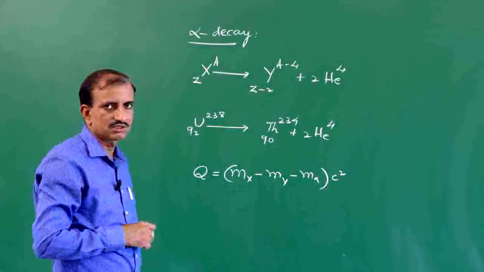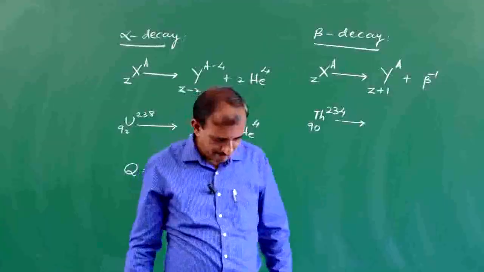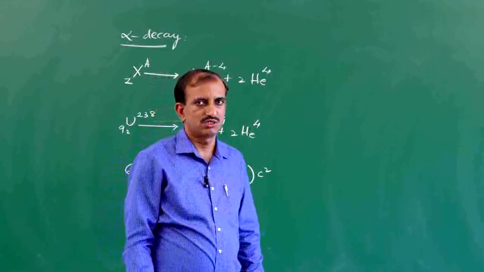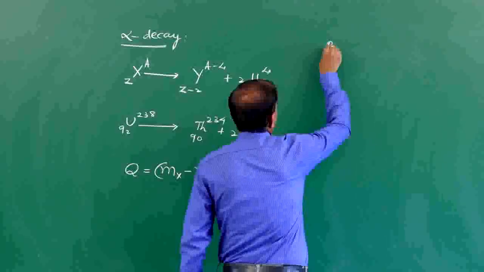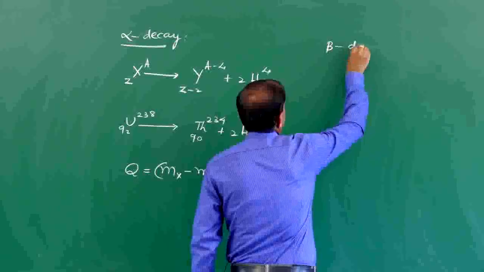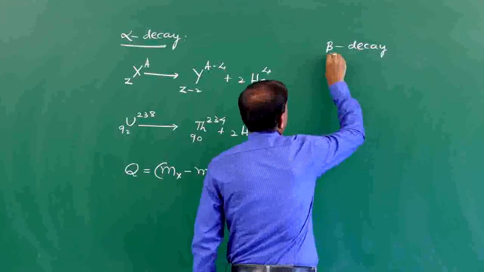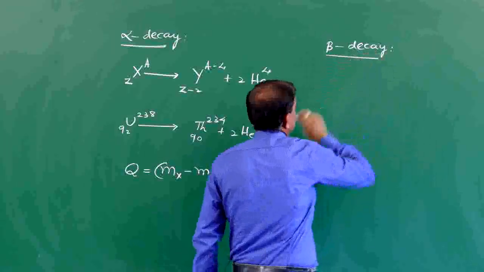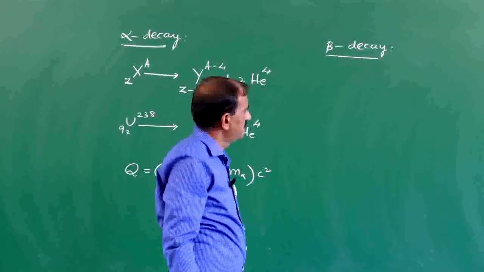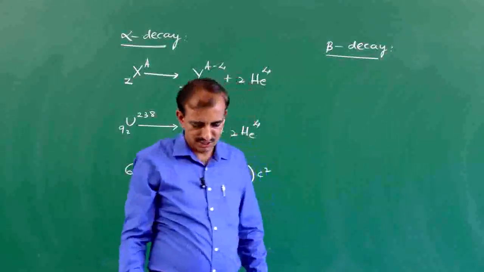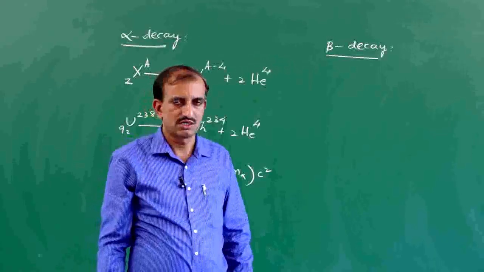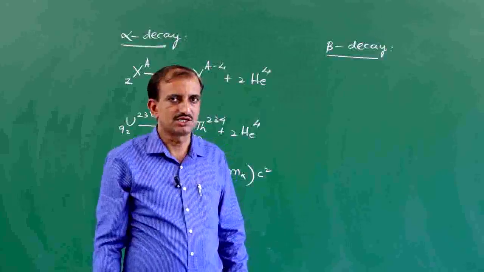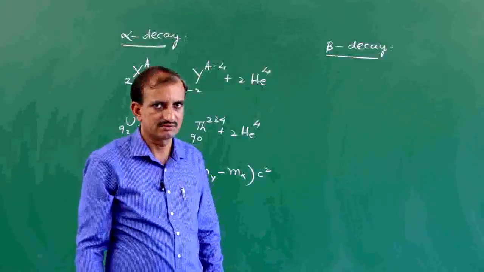Next, we move on to beta decay. What is beta decay? Beta particles are nothing but electrons. When a radioactive element spontaneously disintegrates by emitting an electron or a beta particle, it is said to undergo beta decay.